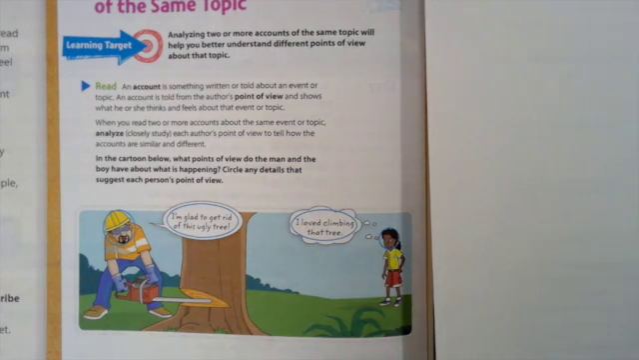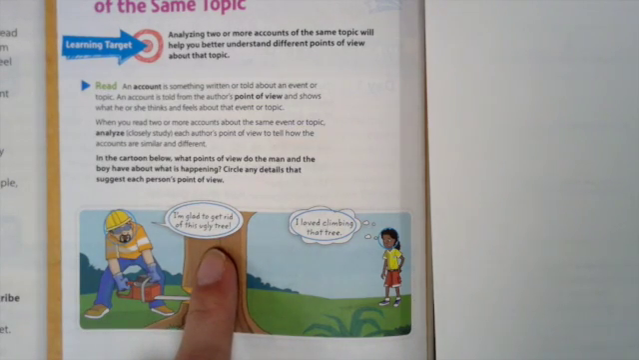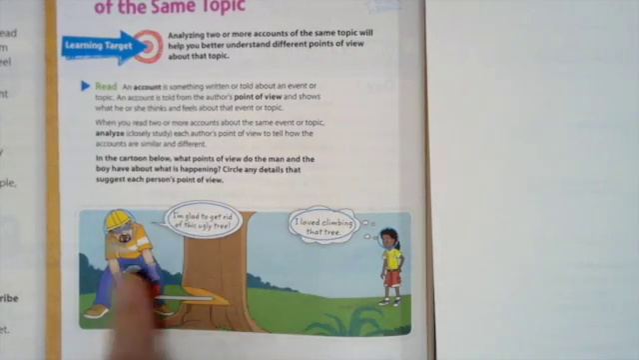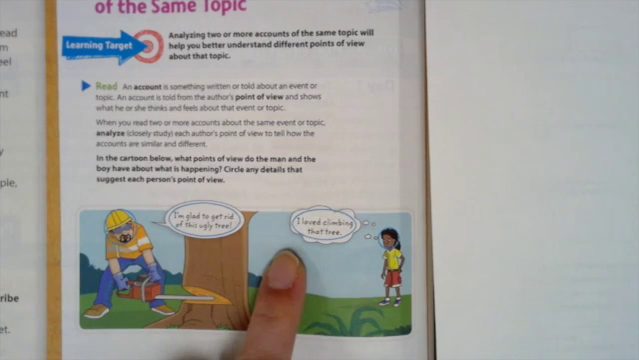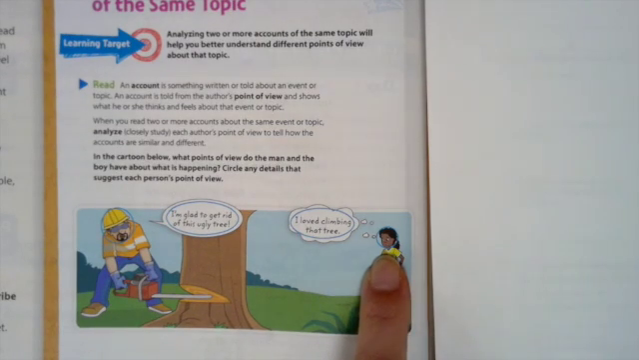In the cartoon below, what points of view do the man and the boy have about what is happening? Circle any details that suggest each person's point of view. So the man is saying, I'm glad to get rid of this ugly tree. And the little boy is saying, I loved climbing that tree. So he's ready to get rid of the tree. But this person is not looking to get rid of the tree because they liked climbing it. They don't want to see it go. You can also see on their face, they look worried or upset that the tree is going.